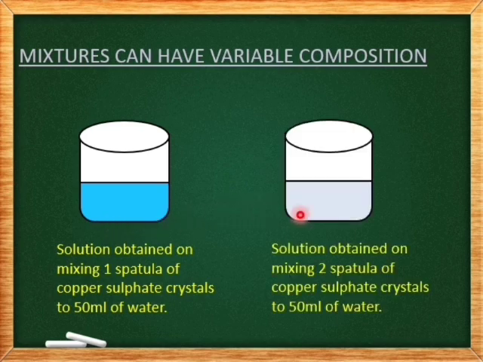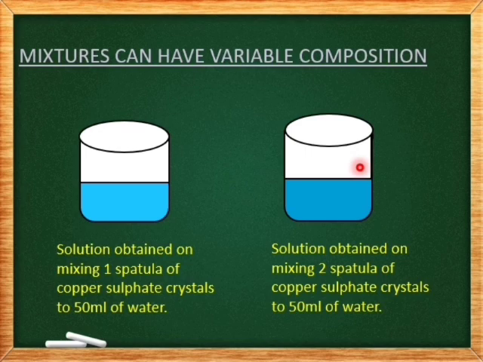In the second case, we have taken a beaker with 50 ml of water. To this, we add 2 spatulas full of copper sulfate crystals. Even in this case, the crystals dissolve and we get a solution of uniform composition.